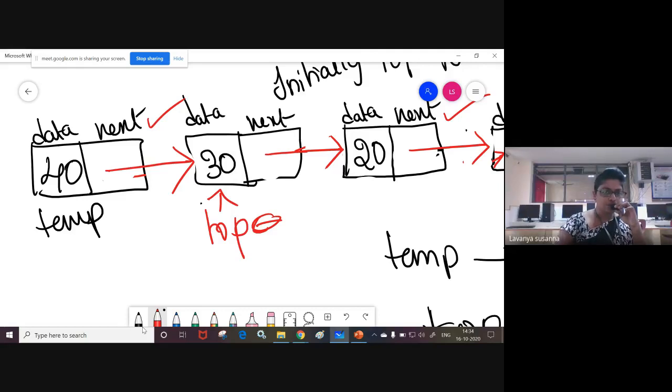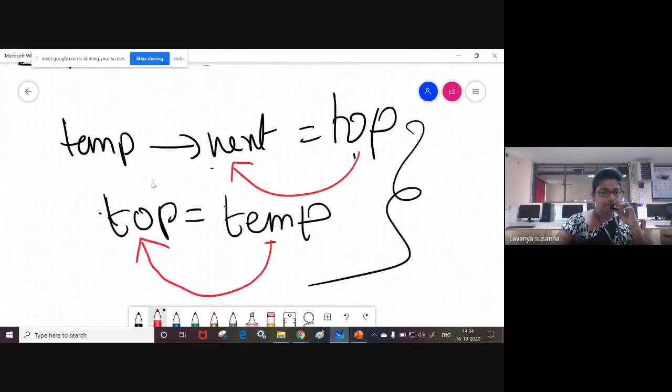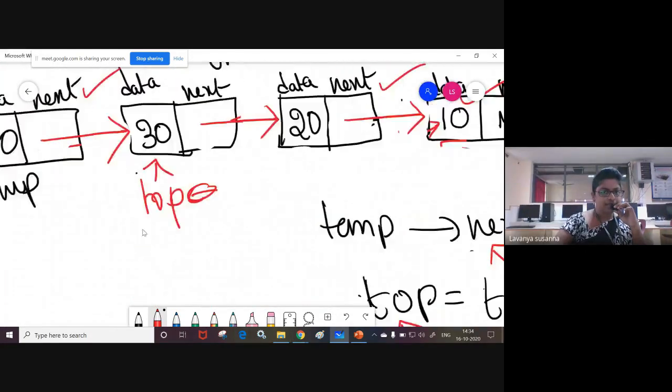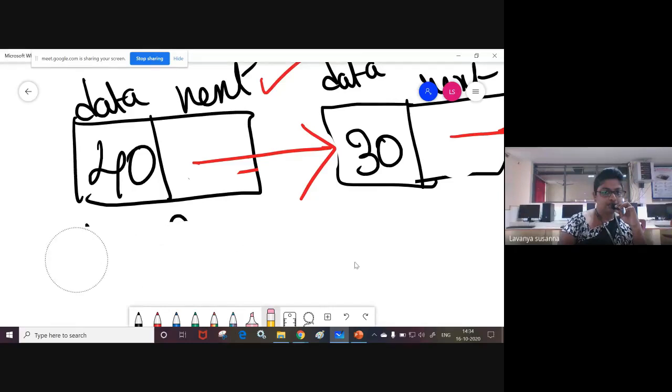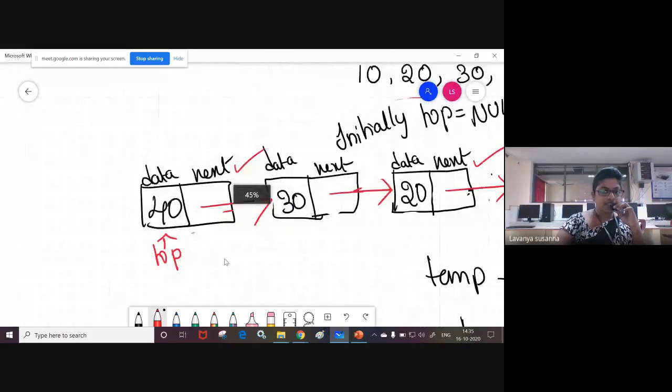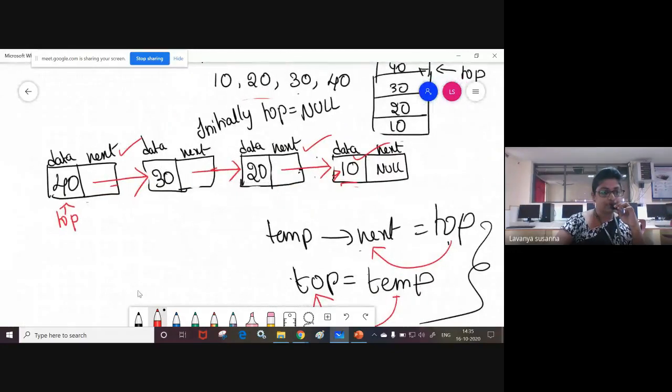Now what should you make? Remember, top always must point to the last inserted element. What is the last inserted node here? Element 40. Now top should point to it. That means top equal to temp. What is temp? This node. You are assigning this node's address to top. Now top points to which node? The temp node. Top equal to temp, right? Okay, completed. You have inserted 10, 20, 30, 40. This is the linked list representation of stack.